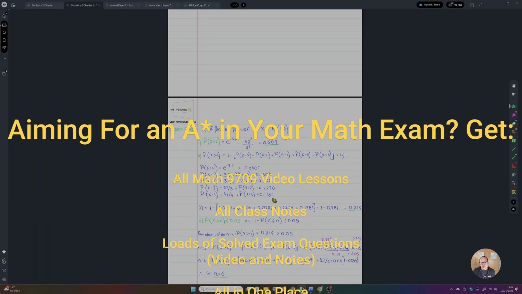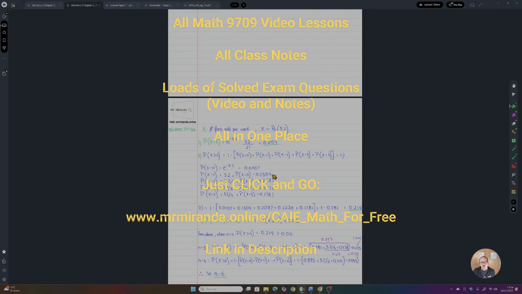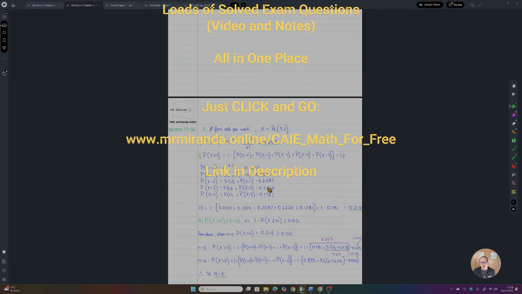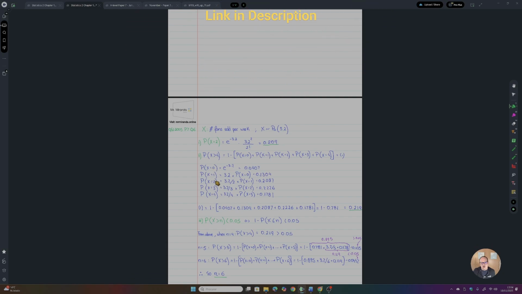Note here that I expressed the probabilities with 4 significant figures, because these are intermediate calculations, not the ones that you need. You are now going to plug all of these in these places. That's what I have over here, so that at the end I can confidently express the final result with 3 significant figures as the mark schemes demand.